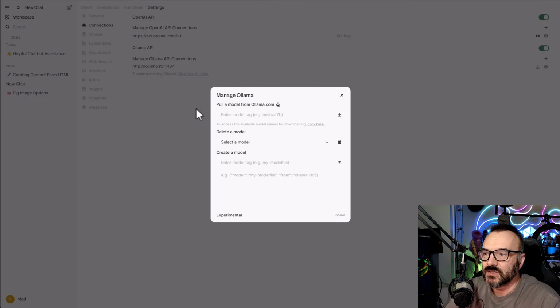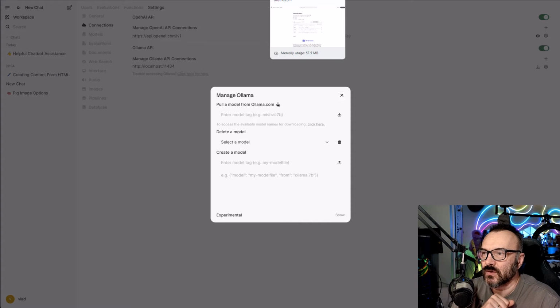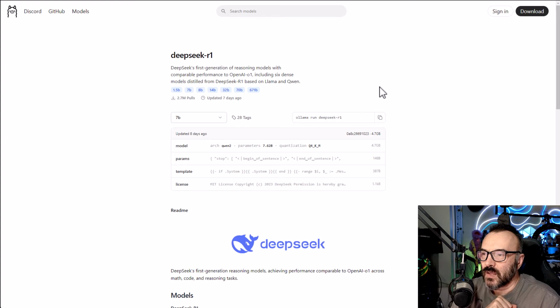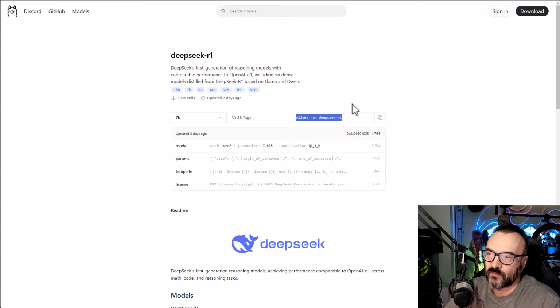I'll go to manage, and right here Ollama manage, pull models from ollama.com. So I want to pull my models. You can update it, but we want to load. So this is what model I want to load. If I go back to my libraries, I click on the models, and here are all the different models. We'll just click on R1, and you notice this R1 model right here, we have a command. This is if you want to run a command prompt from Ollama, but we don't need it. I want to run from the UI, so I just copy this name.